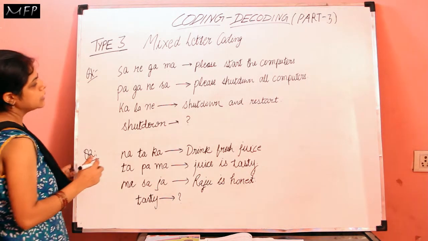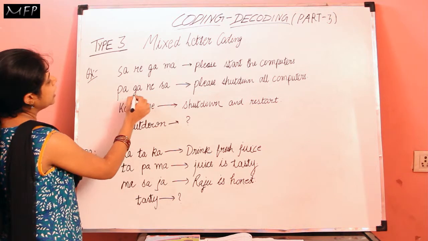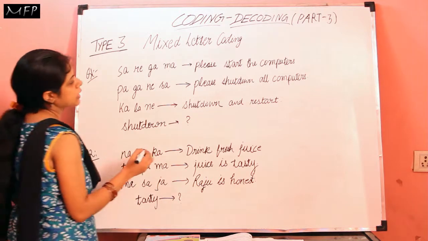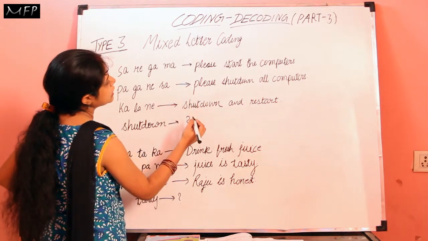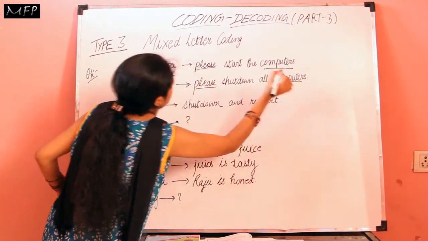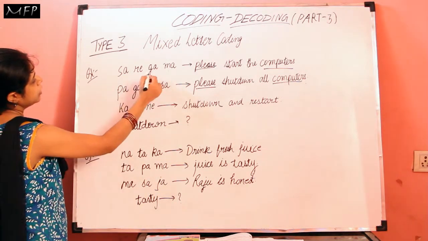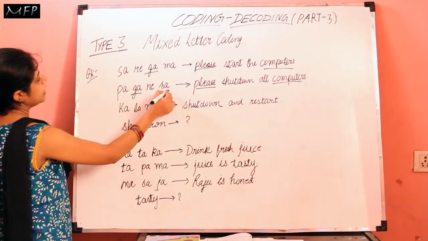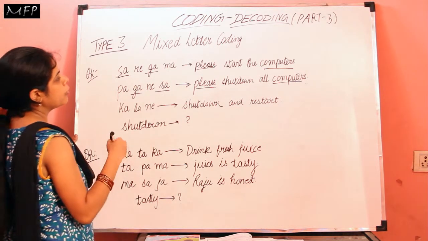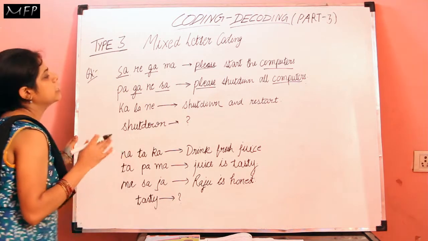The next statement is, please shut down all computers, and here the code for this is pa ga ne sa. So we will see the first and second statement. In the first and second statement, what is common? Please and computers. And now we'll see their codes. In these codes, what is common? Ga and sa. So it is clear that the code for please or computers can be either sa or ga.